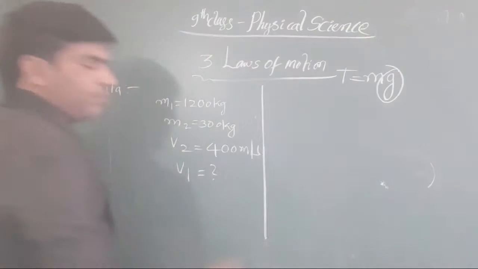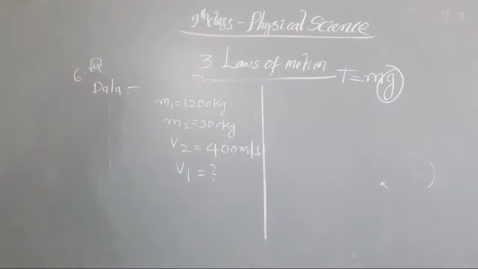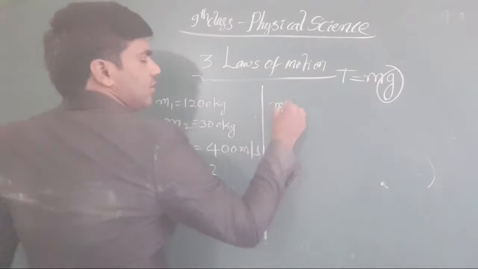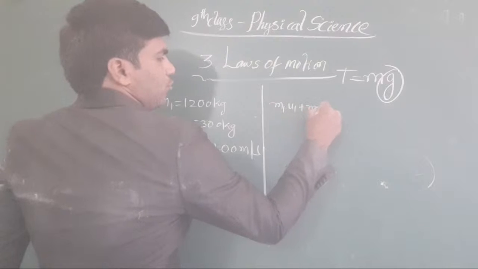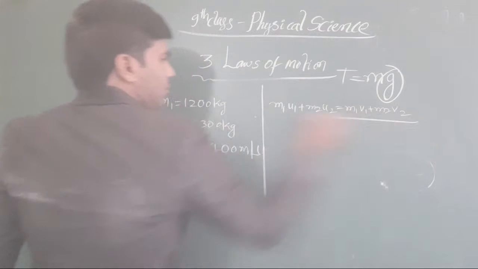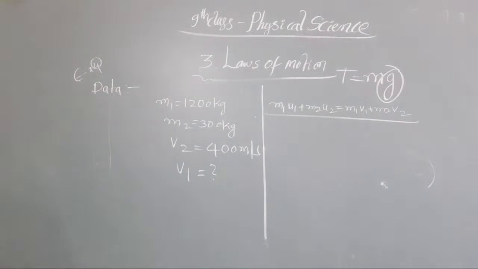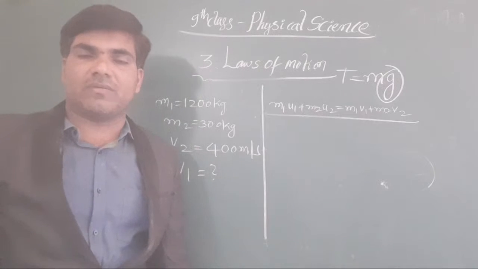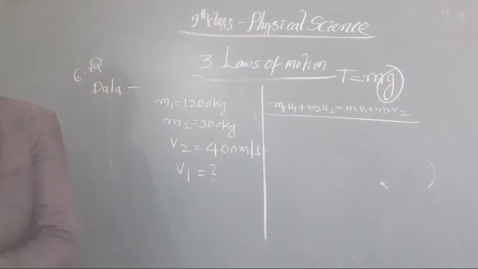Then what formula do we take here? Here we take the formula of the conservation of momentum law. What is the conservation of momentum law here? M1 u1 plus M2 u2 is equal to M1 v1 plus M2 v2. This is the formula we have to take for our conservation of momentum purpose. You know very well about this one. And here the initial velocities of our bodies are 0. They are given already.